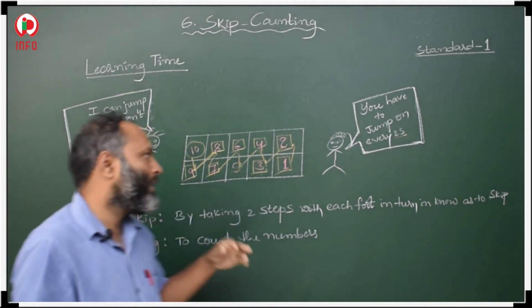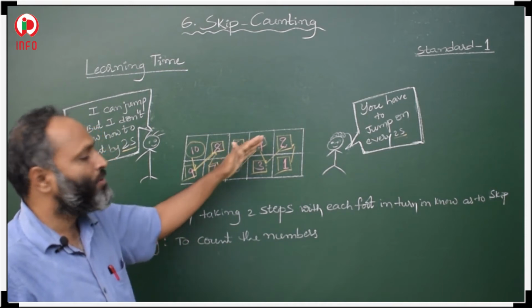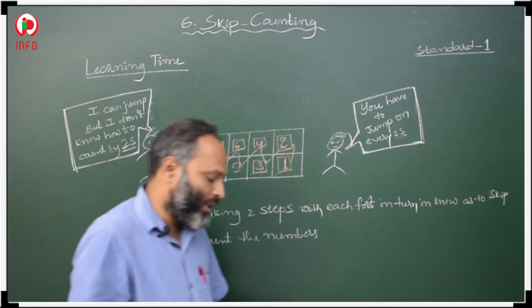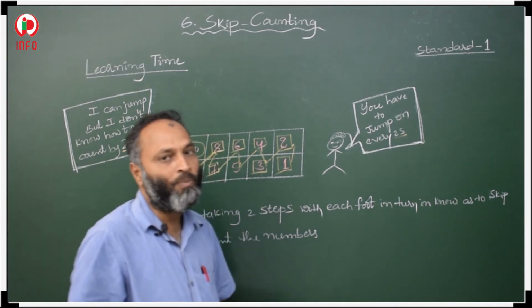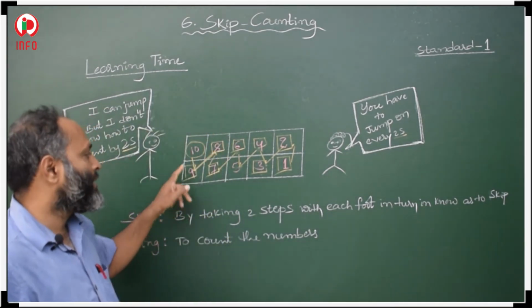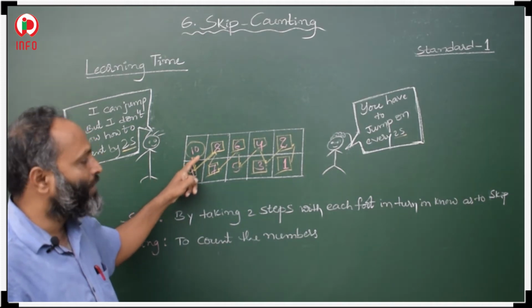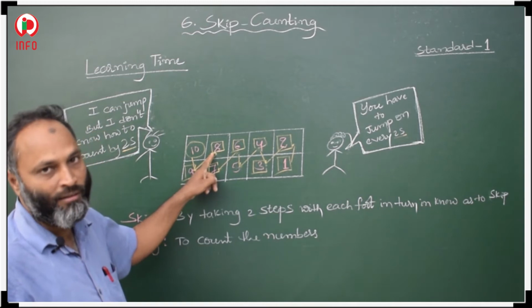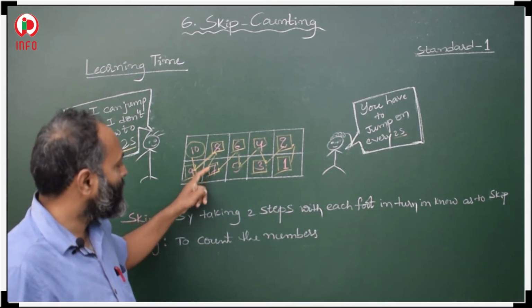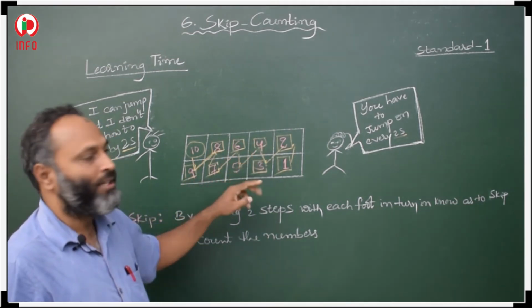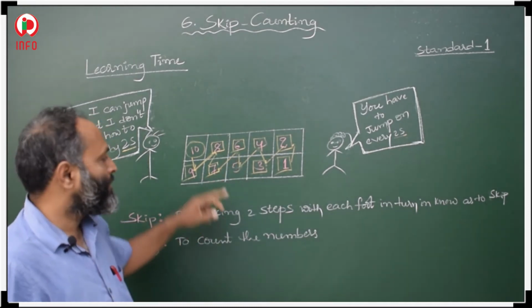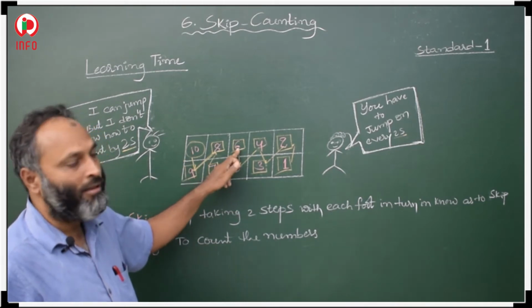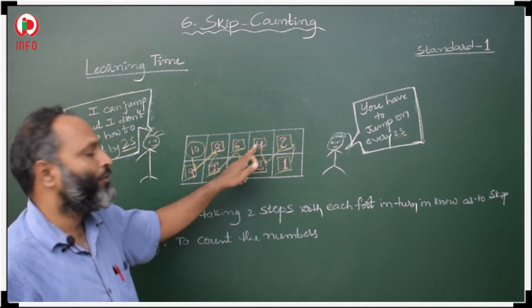Okay, so in that way they move 2 steps. Every 2 steps they have to check where he or she will be. But here is one condition: they should follow the sequence 10 to 9, 9 to 8. Okay, 8 to 7. Don't count 8, 6, 4 like that. Don't miss any number in between. So it is reverse counting: 8 to 7, 7 to 6, 6 to 5, 5 to 4.